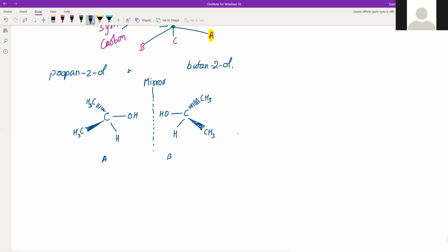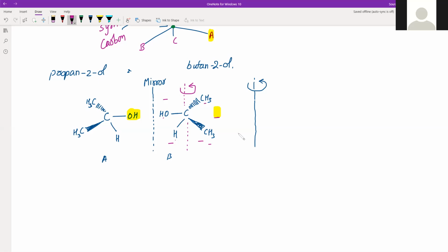This OH, which is actually here, will come here. So that won't superimpose. But still it is possible to do that. How? You rotate it through 180 degrees, considering this carbon axis, so that this OH comes here, this CH3 comes here, this H comes here, and CH3 comes here.